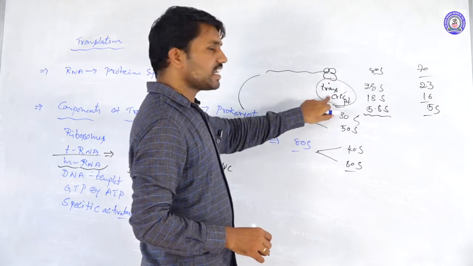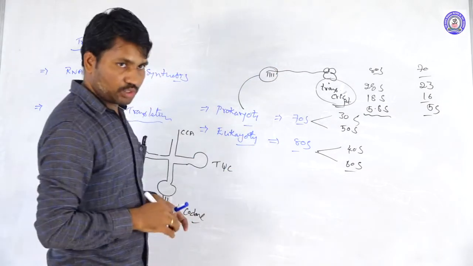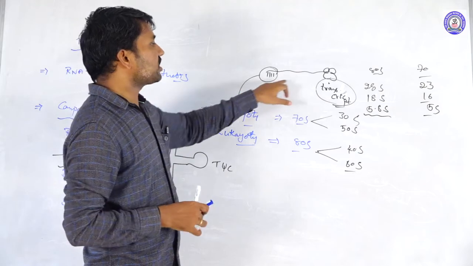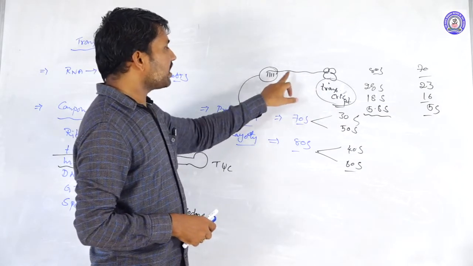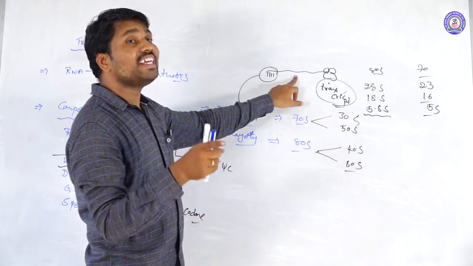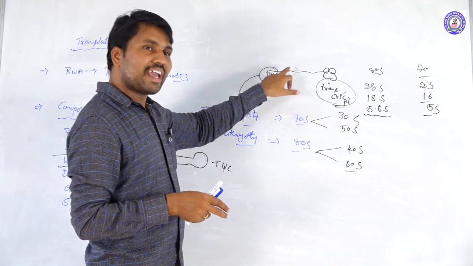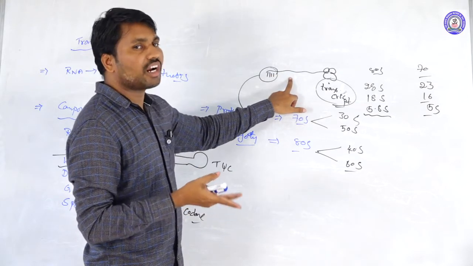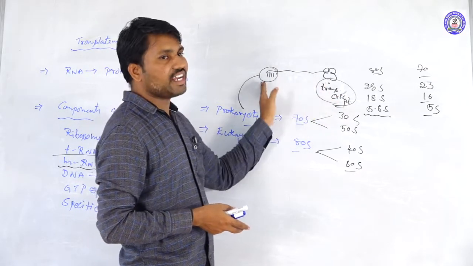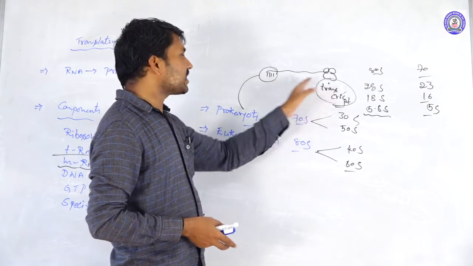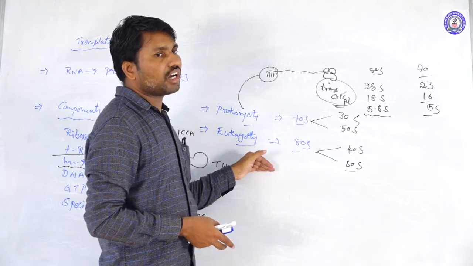Before completion of transcription, translation starts in prokaryotes, because the mRNA of prokaryotes is polycistronic and no further processing is required. So translation occurs simultaneously with transcription in prokaryotes. But in eukaryotes it does not occur like that.